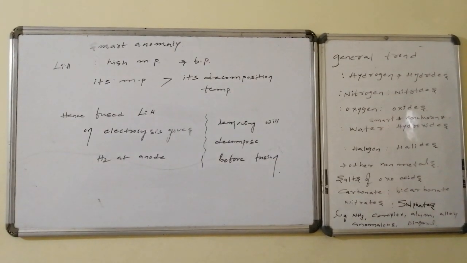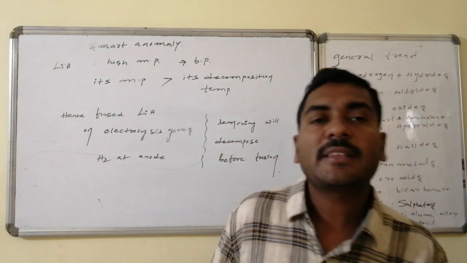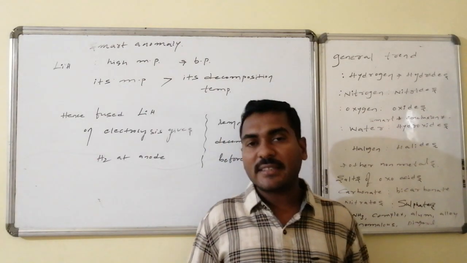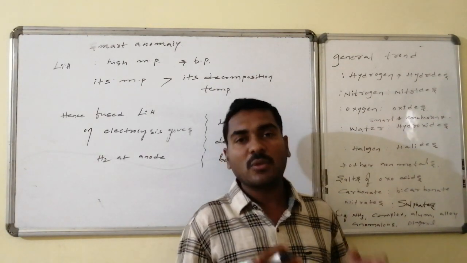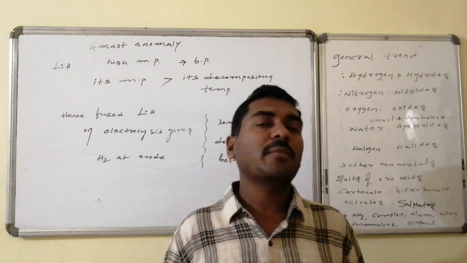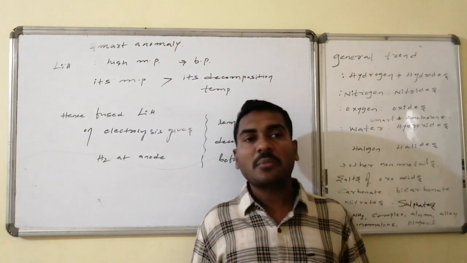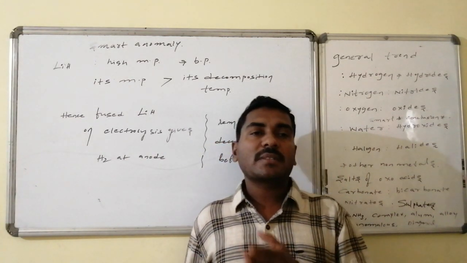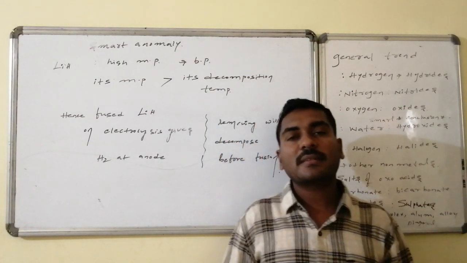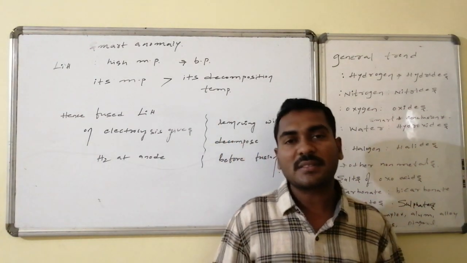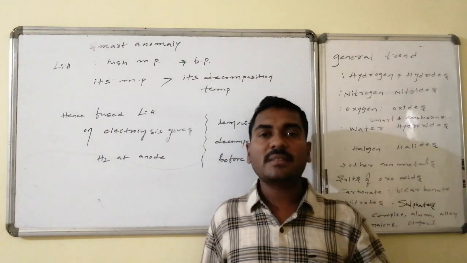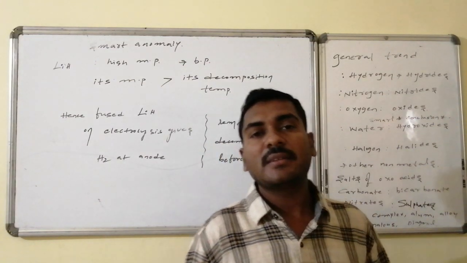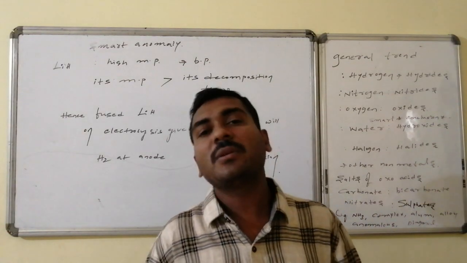A smart anomaly, otherwise a smart logic to remember things. Here lithium hydride is so compact that it has a similar cation and anion in size. It has a relatively higher melting point, more thermal stability, and higher boiling point also. Though it has more thermal stability, that is, decomposition temperature, its melting point exceeds its decomposition temperature. So before decomposition, on slow heating it will be converted to the fusion state, that is, liquid. Such a nature is available only for lithium hydride.